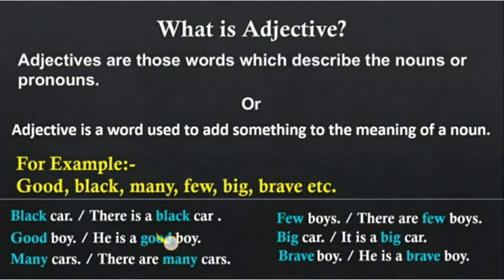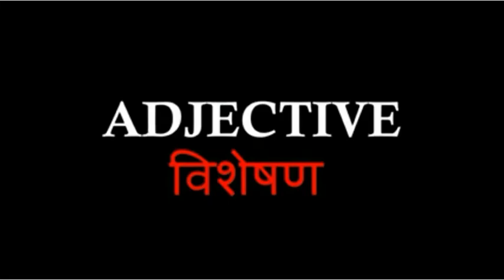Right children? Now, he is a good boy. Where is the noun? First of all you find out the noun. Boy is the noun and the word good is describing the word boy. It tells about the noun. So, good is the adjective in the sentence. There are many cars. The word many is telling about the cars. Cars is the noun. So, many is the adjective.